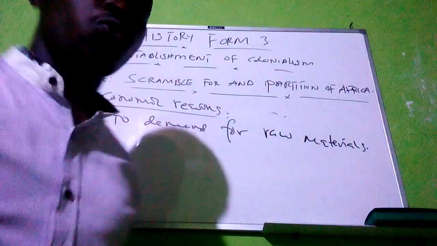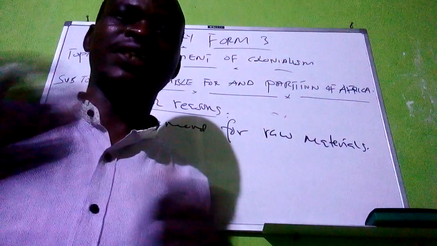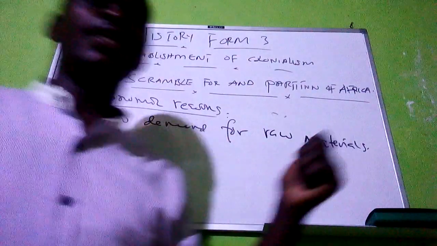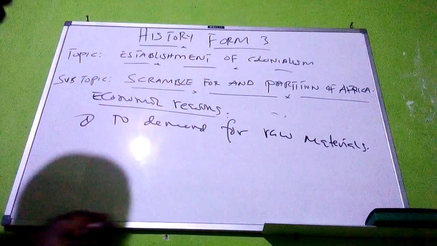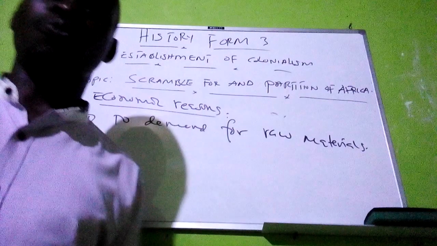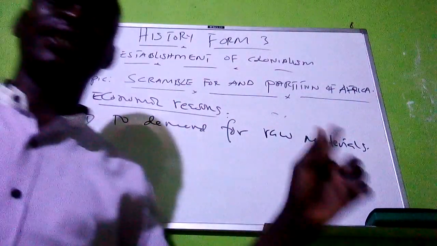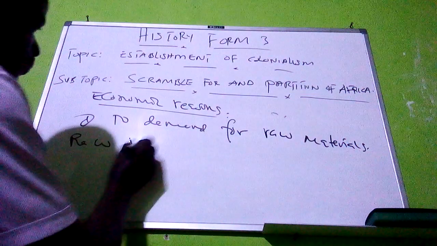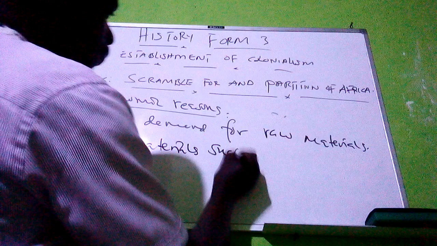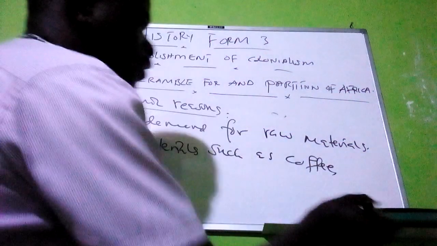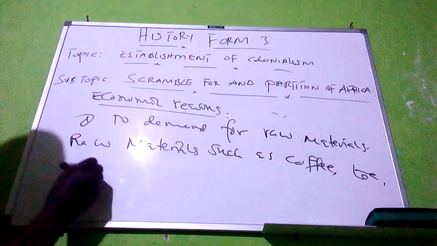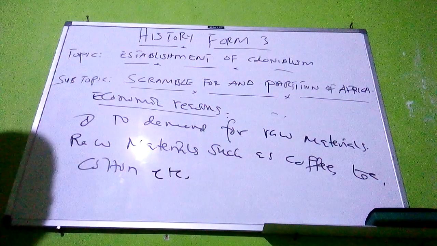Raw materials caused Europeans during the late 19th century to come to Africa to find raw materials to feed their industries in their home countries, because during the 19th century the number of industries in Europe was so large. They needed a lot of raw materials, such as coffee, tea, cotton, and other raw materials needed for their industries.